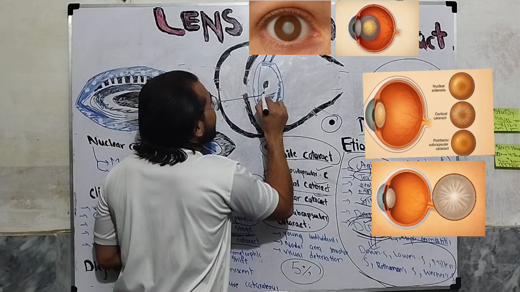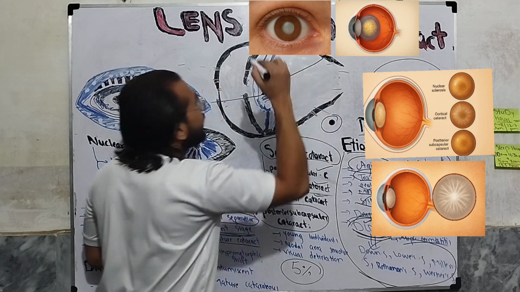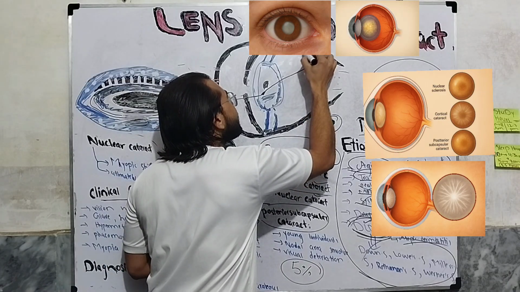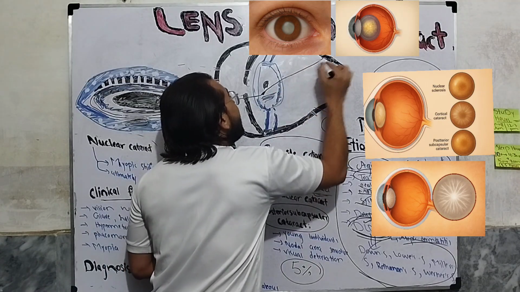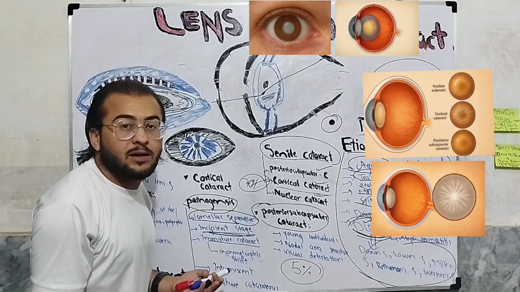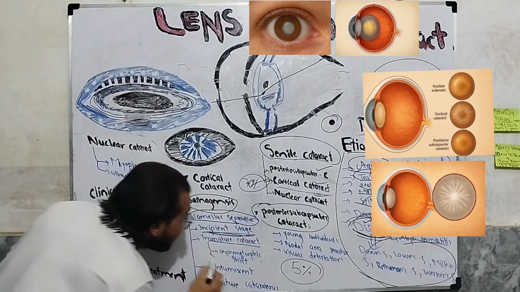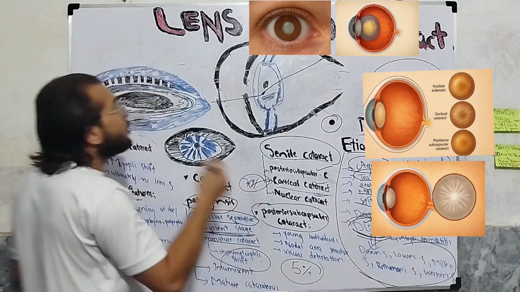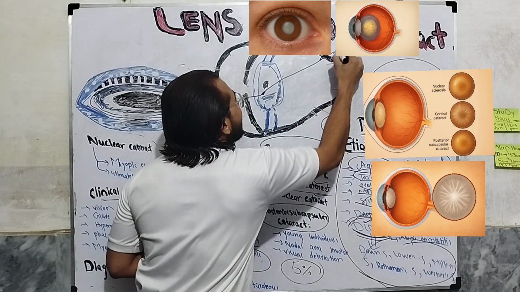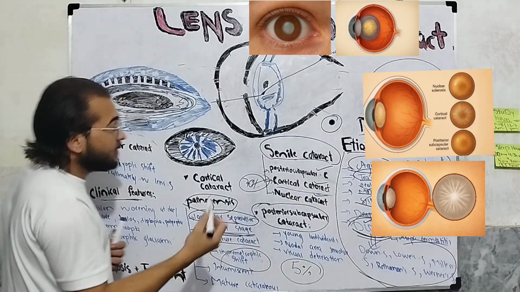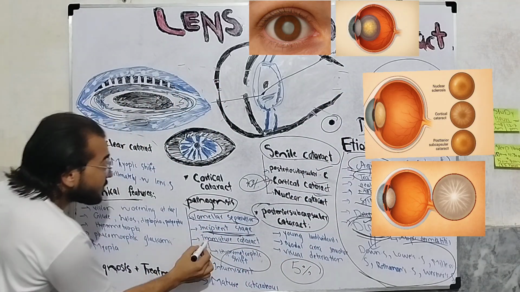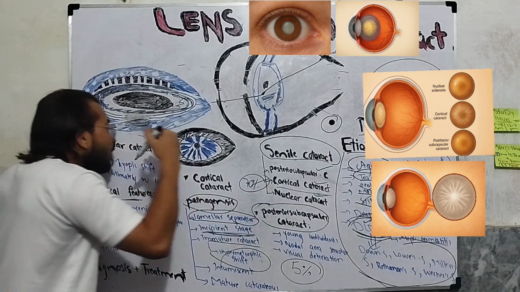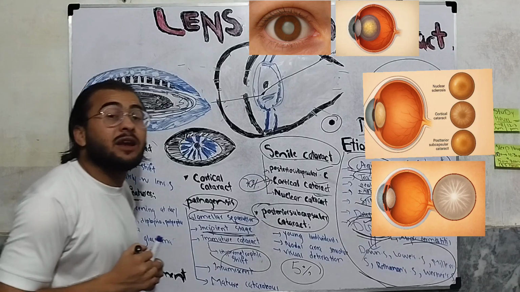When light rays come, they will be bent like this and will be focused. It should be focused right over here, but now it is focusing behind the retina. Okay, this is called hypermetropic shift, as hypermetropia has developed. An image has now been formed behind the retina. This is called hypermetropic shift, which occurs in the immature cataract stage due to the coalescing of these spoke-like cortical opacities.